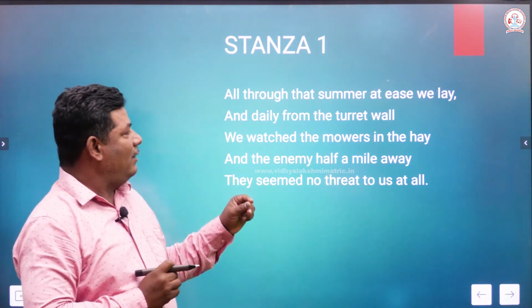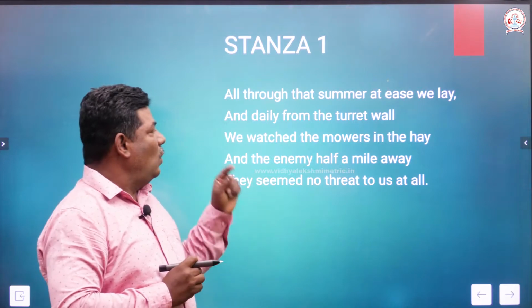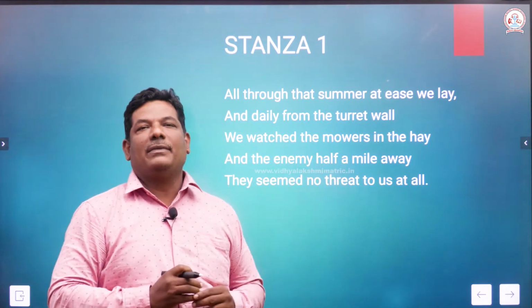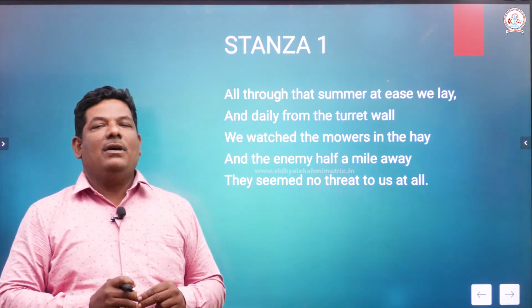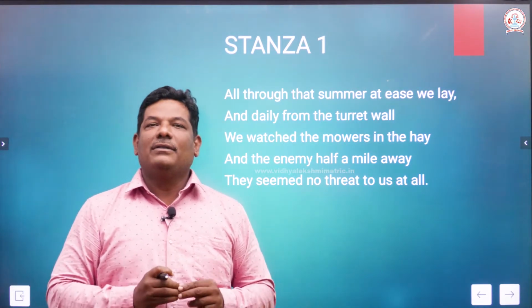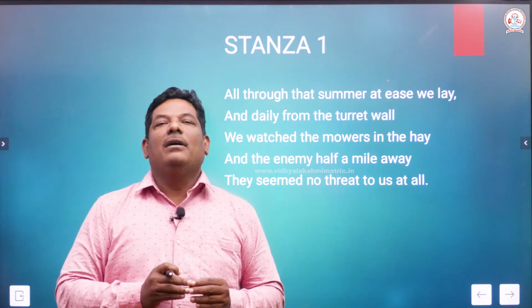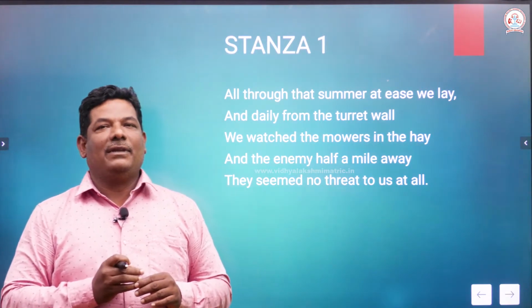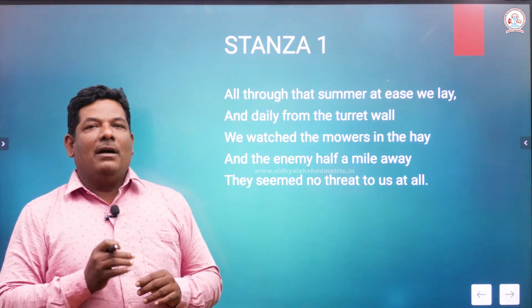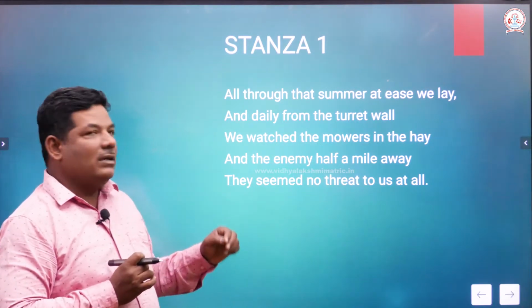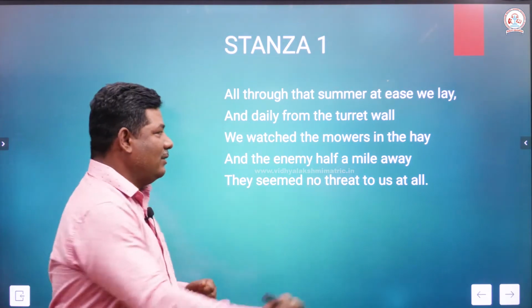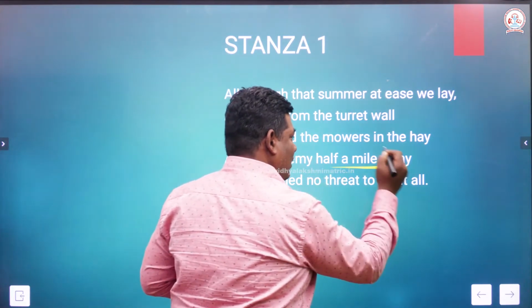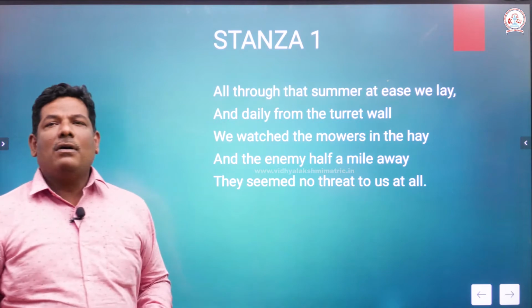In the third line, one question can be asked: who watched whom? The soldiers watched the mowers. Who are the mowers? The people who trim the grass. Where are the enemies? That question can be asked in the fourth line. The answer is given directly here: they are half a mile away.